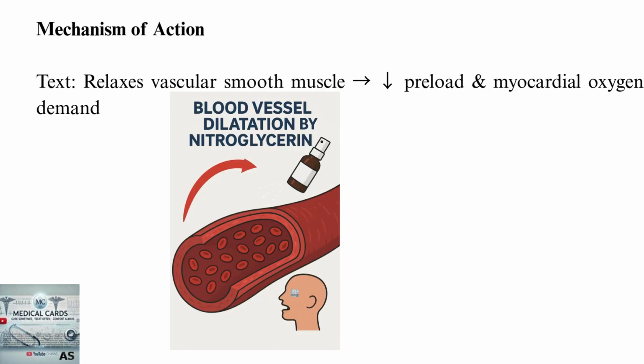The mechanism of action of nitroglycerin is simple. The spray acts by dilating coronary arteries and reducing the preload. This decreases myocardial oxygen demand, easing ischemic pain.